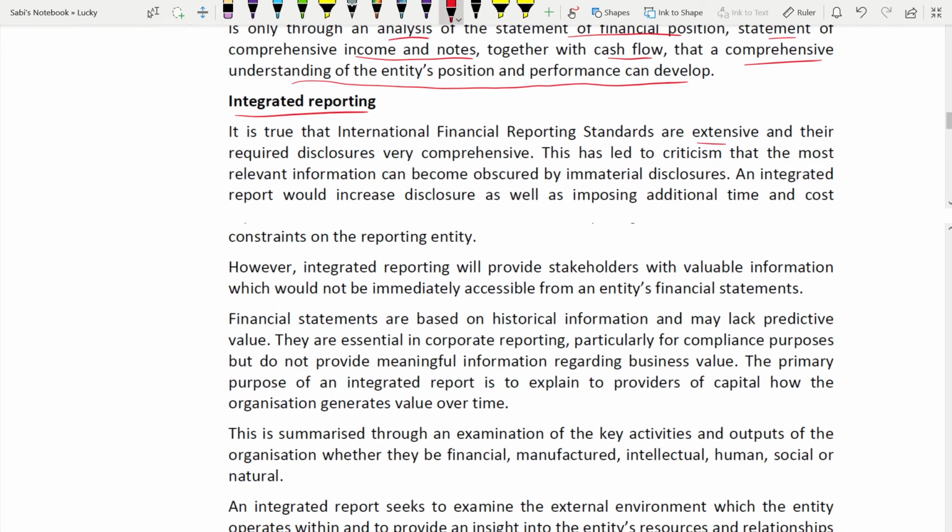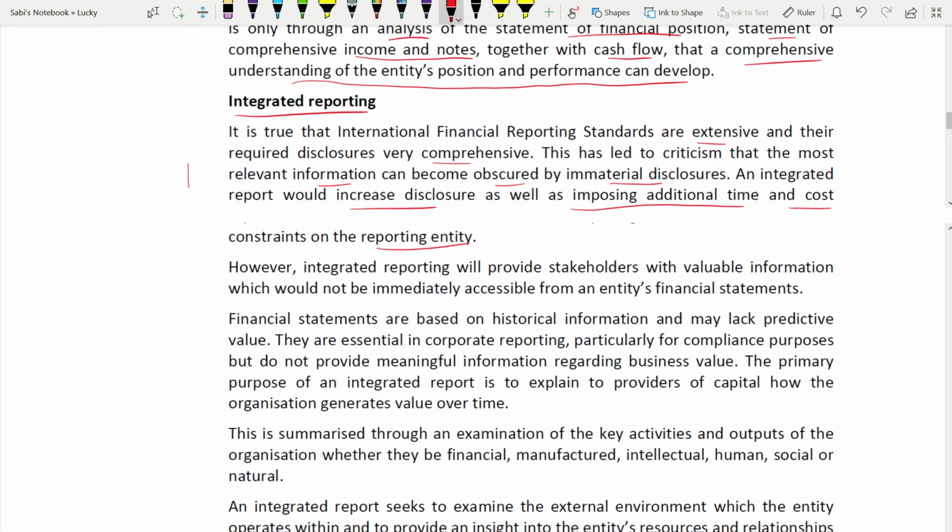It is true that IFRS is extensive. They require very comprehensive disclosure. Because of this, there's a criticism that the most relevant information is hidden in immaterial disclosure. So integrated reporting would increase disclosure, as well as imposing additional time and cost on the reporting entity. Because the more you have to disclose, the more time you have to give and the more cost. So this is a disadvantage. One disadvantage maybe. That's where they have started.